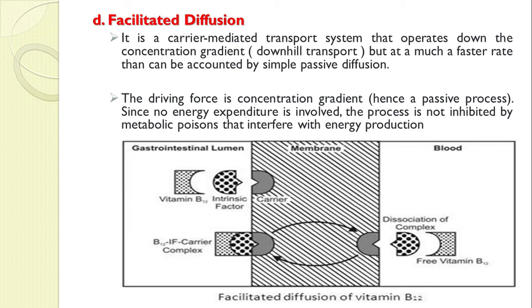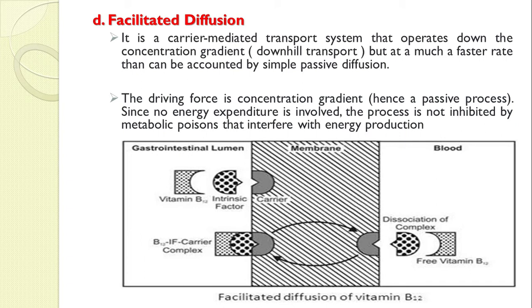There is a carrier, but it is a downhill process, meaning it acts towards the concentration gradient, and that's why it comes under the diffusion process. The driving force here is also the concentration gradient, hence we can call it a passive process.